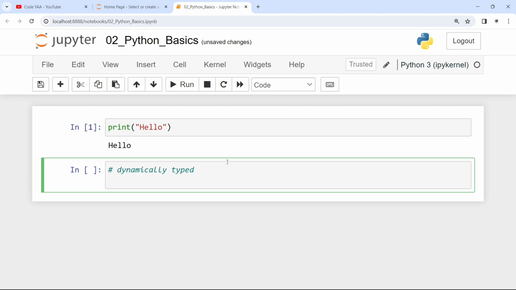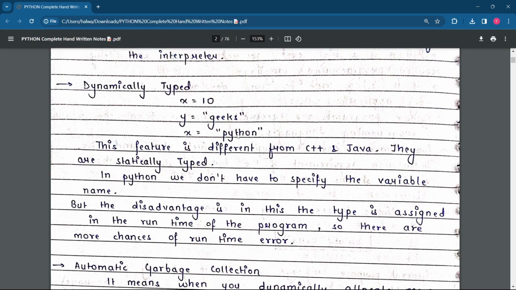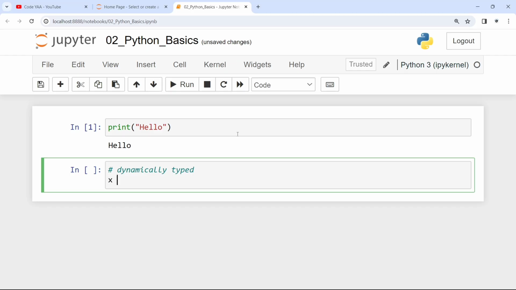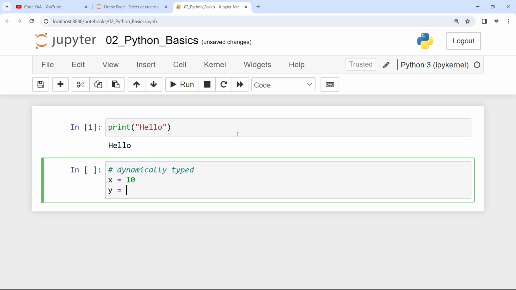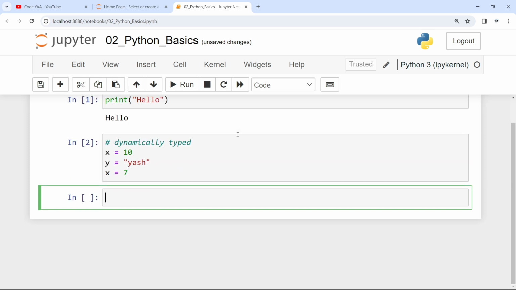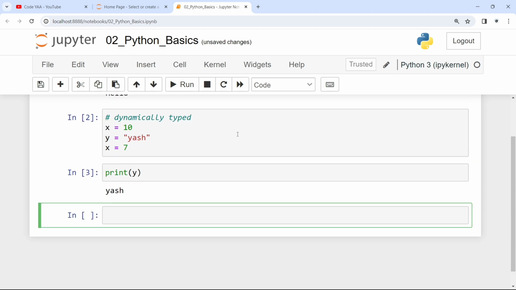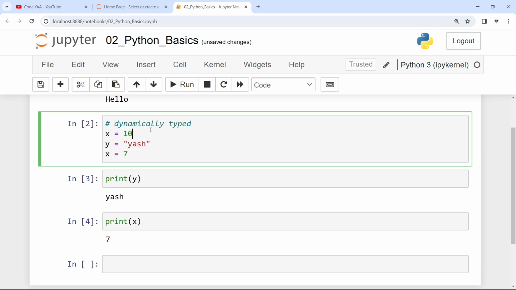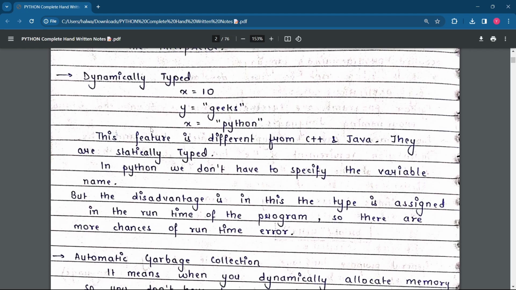See now. As you can see, this is a very simple example in front of you. If I'm writing x equal to 10, y equal to my name, and then I'm writing x equal to 7 again, if I run this particular block and print y, you can see my name is printed. But when I print x, you will see 7. But why not 10? The reason is dynamically typed.